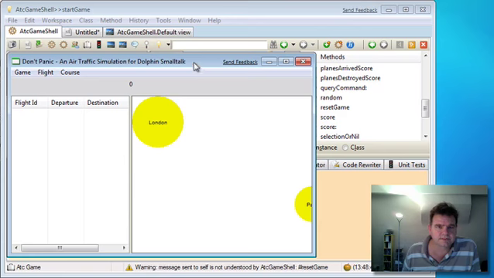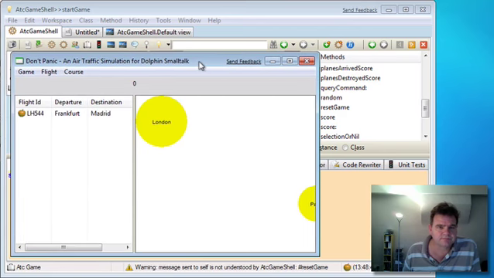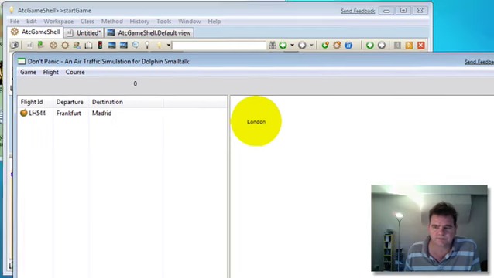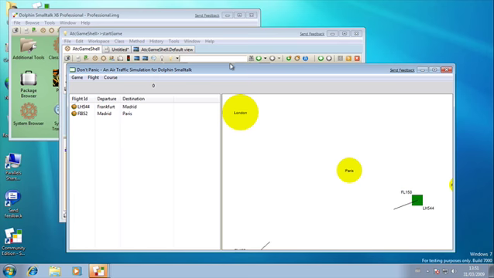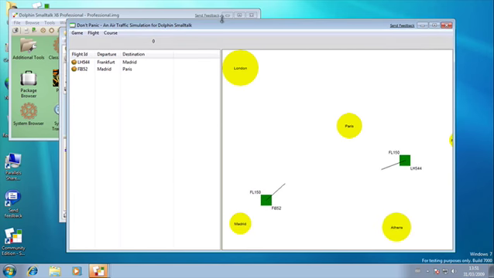Okay. And so now the game should be running, and we should see that a plane has been released. Let's resize our window. Okay, and you notice that a plane is released every 5 seconds, and here we have a potential collision.